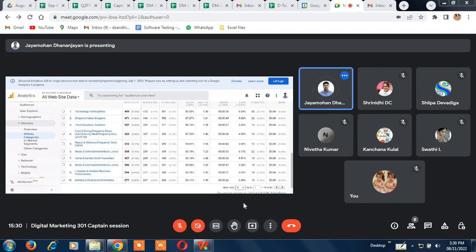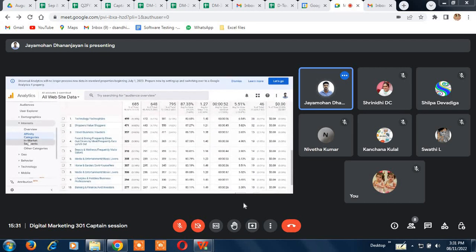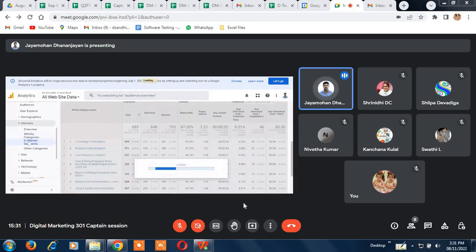That means not all the people who visited our website are relevant people. They might have searched for something else, and our website just came in the options, and they just looked at it. So that is why I told you previously, when we discussed the revenue and all, we are not looking at revenue per every user, because we know that every user that comes to a website is not going to buy the service. So that's why. In-market segments.